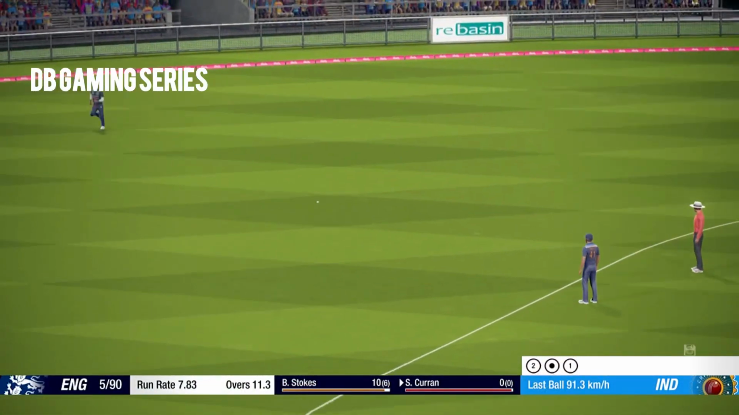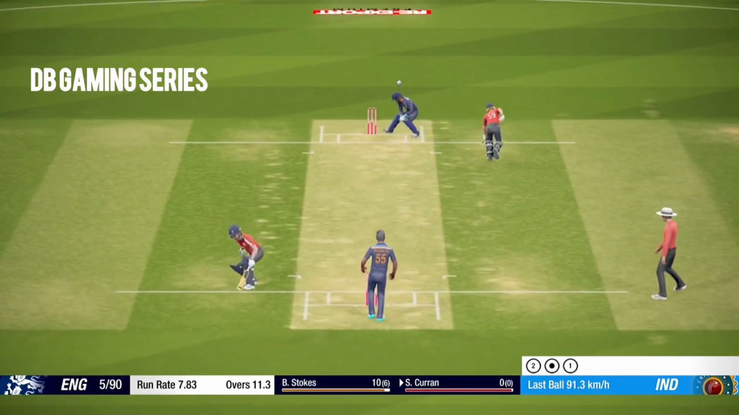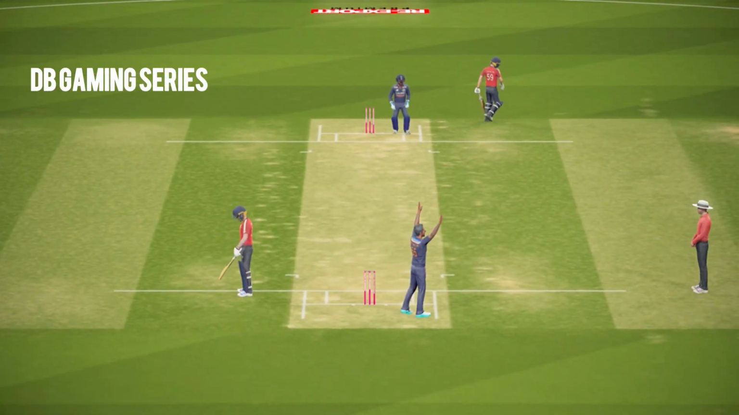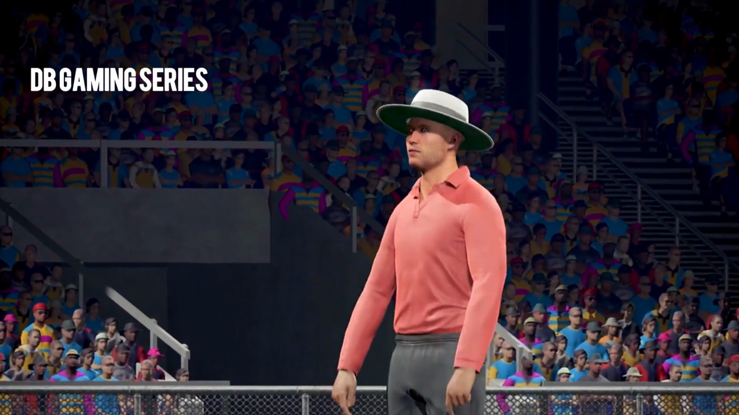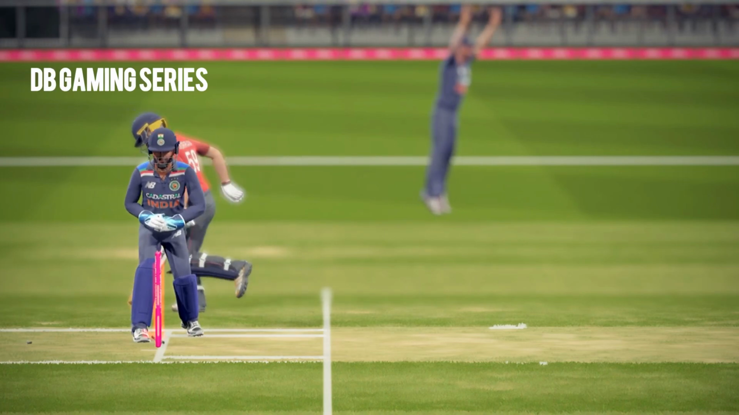Sam Curran sweeps on his first ball. He sweeps it straight to the fielder. Call is for the double. I'm not sure this is a good call whatsoever. And no dive, and I think this is gone. I think England have lost their 6th wicket in a very cheap manner. Yep, that's gone. That is gone.